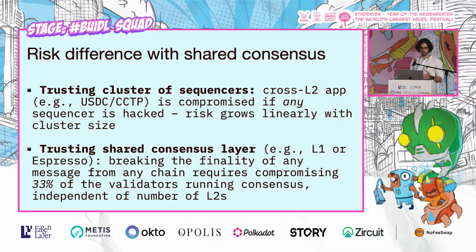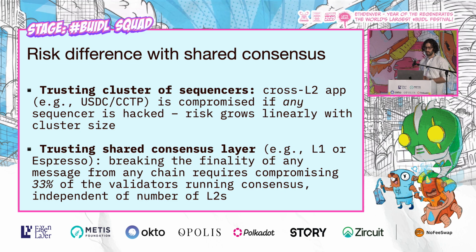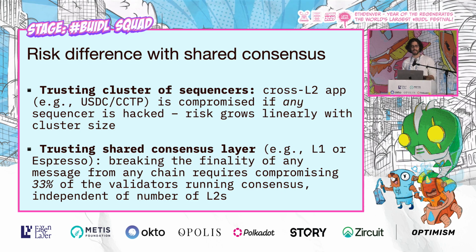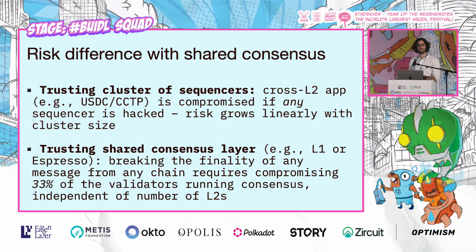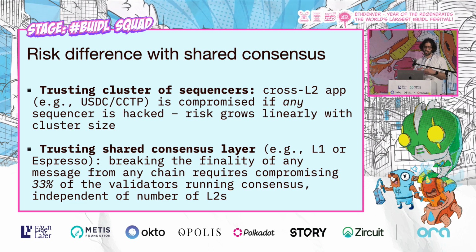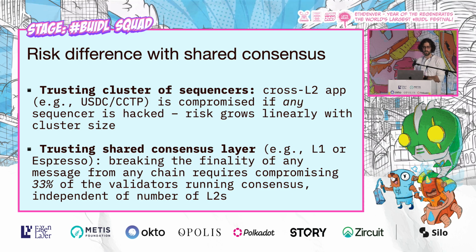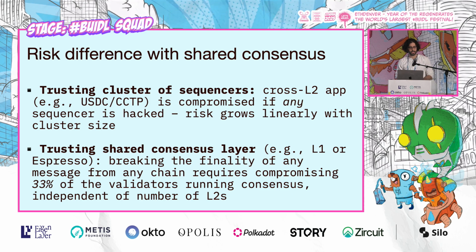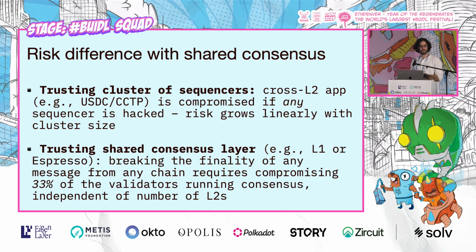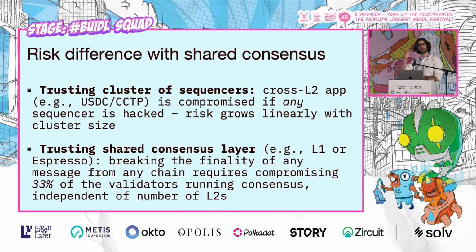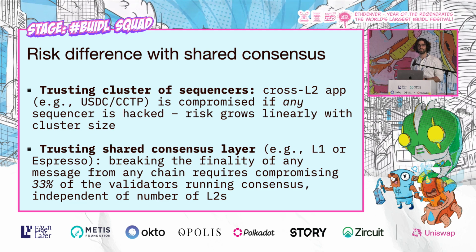And moreover, the risk, when many rollups share this, does not compound. So when you're trusting clusters of sequencers for cross-L2 apps like we described, they can be compromised if any sequencer is hacked. So the risk grows linearly with the cluster size. With trusting a shared consensus layer, like the L1 or the L1 plus Espresso Network, breaking the finality of any message from any chain requires compromising 33% of the validators running consensus, independent of the number of L2s that are using that consensus.